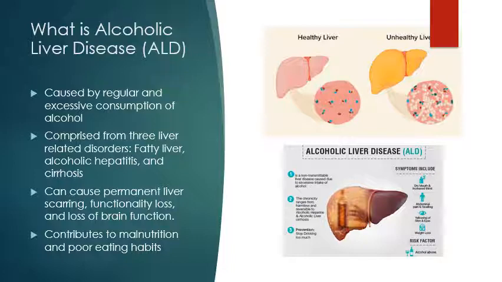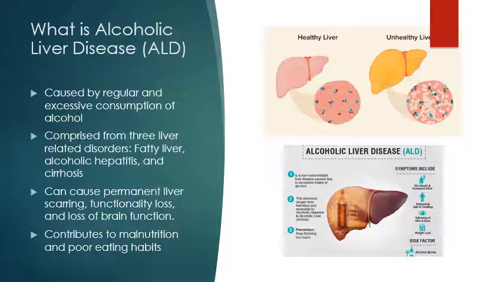Alcoholic liver disease can also contribute to malnutrition, as someone without an alcohol dependency may choose alcohol in place of nutrient-dense meals, which can result in macro and/or micronutrient deficiencies. Alcoholic liver disease can cause permanent liver scarring and ultimately a loss of liver function. It can also cause a loss in brain function due to the buildup of toxins in the bloodstream.